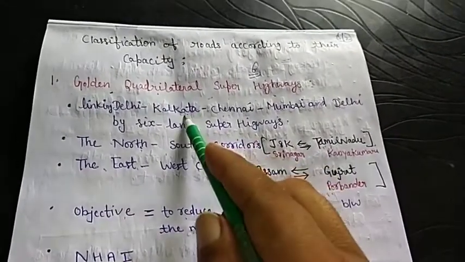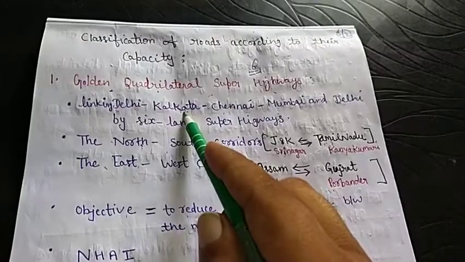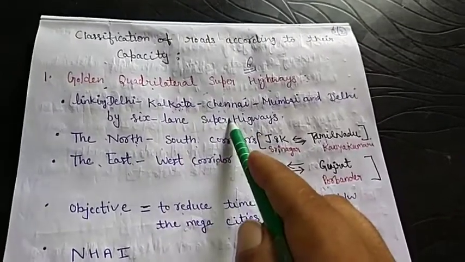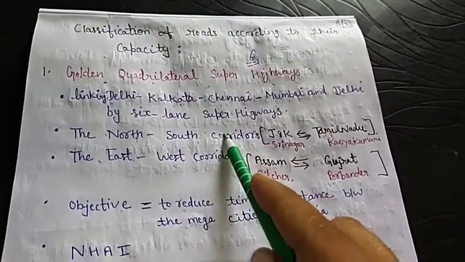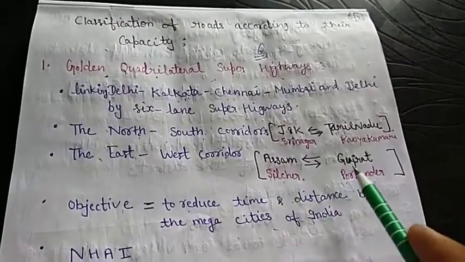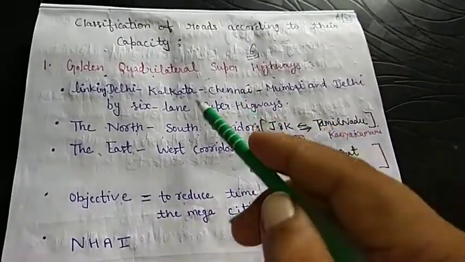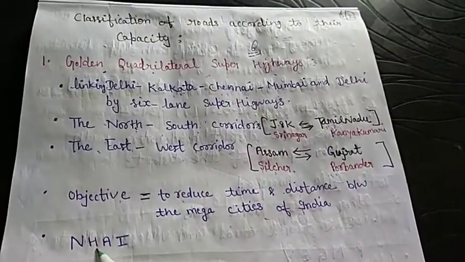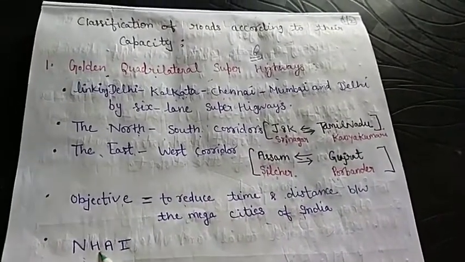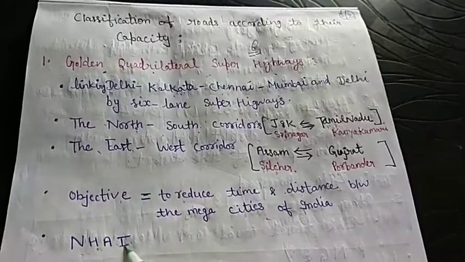So first, the quadrilateral highway connects the mega cities by 6-lane highways. Then the North-South corridor from Srinagar to Kanyakumari, and the East-West corridor from Silchar to Porbandar. All these roads are constructed by the National Highway Authority of India, NHAI.